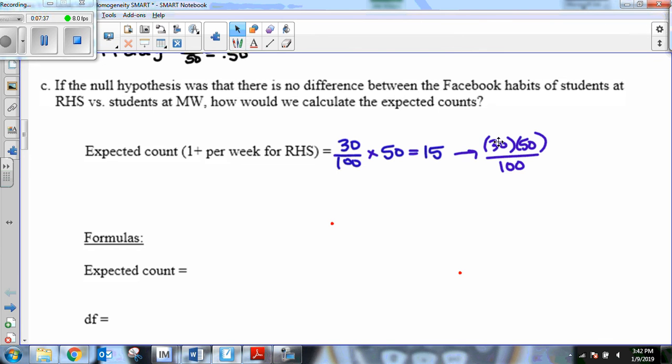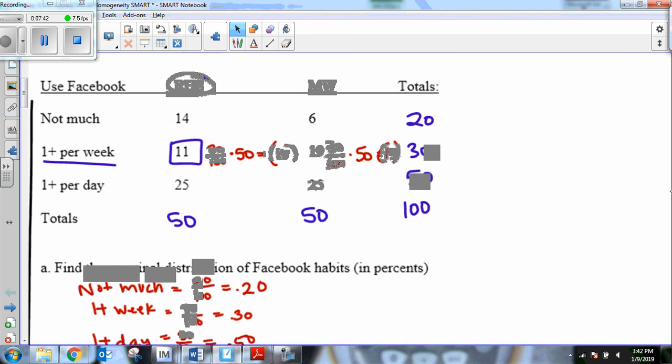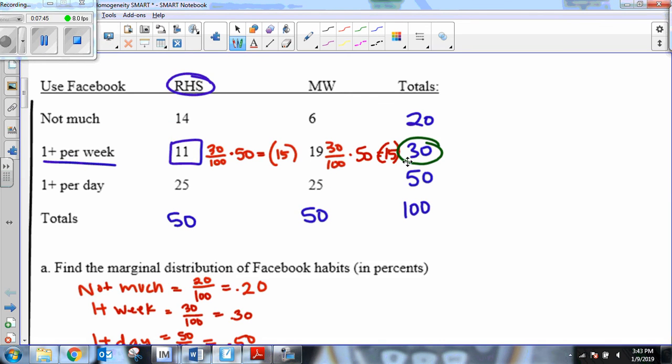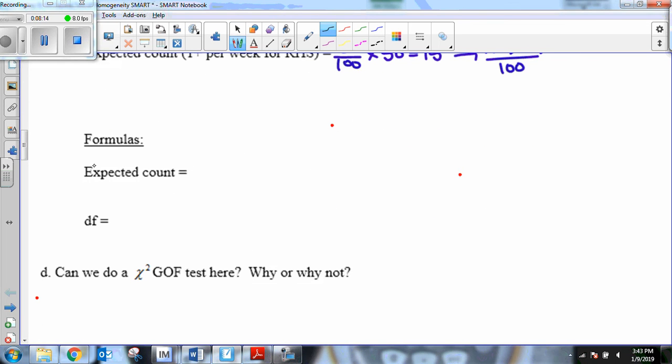What you might be noticing with this 30 and 50, let me scroll back up here for a second. 30 is the marginal total for once per week. 50 is the marginal total for RHS. So to find the expected count, if this is seeming too confusing, all you have to think of it as is you did the row total times the column total, and then we divide by the grand total. If we do that, it gives us the expected count in just a different way. So that's actually how I'm going to write this formula.